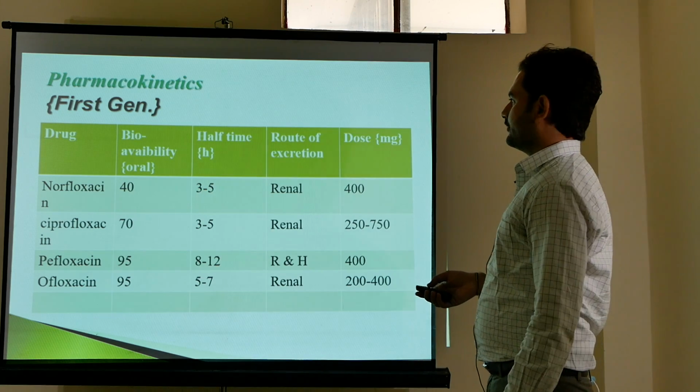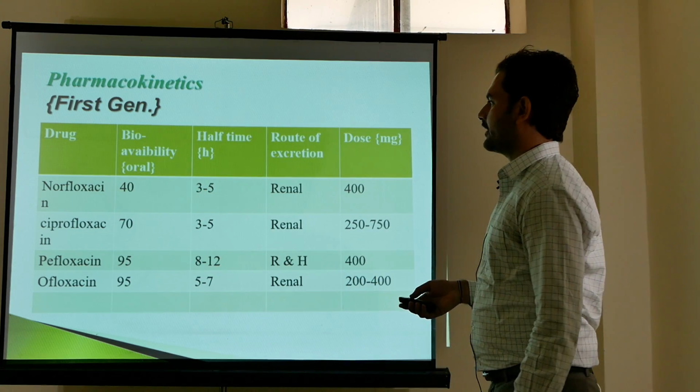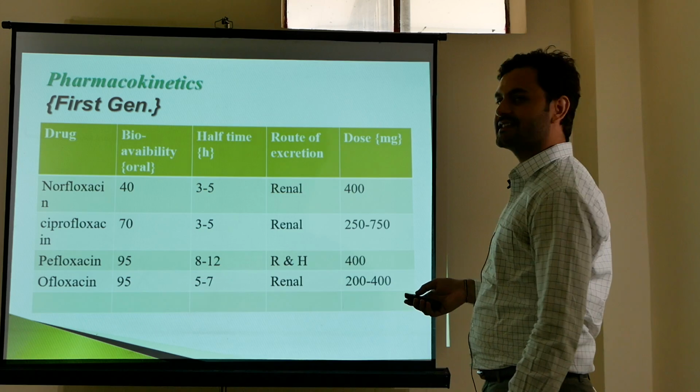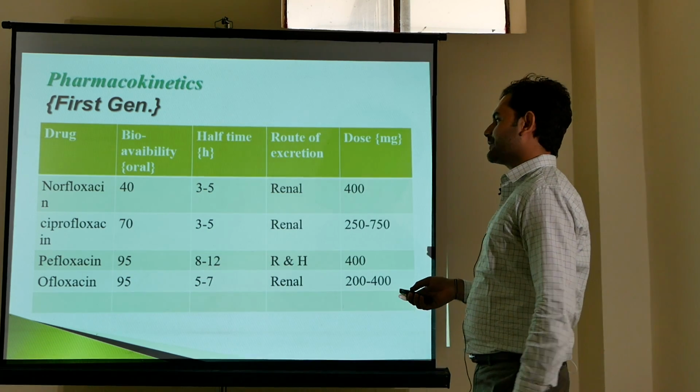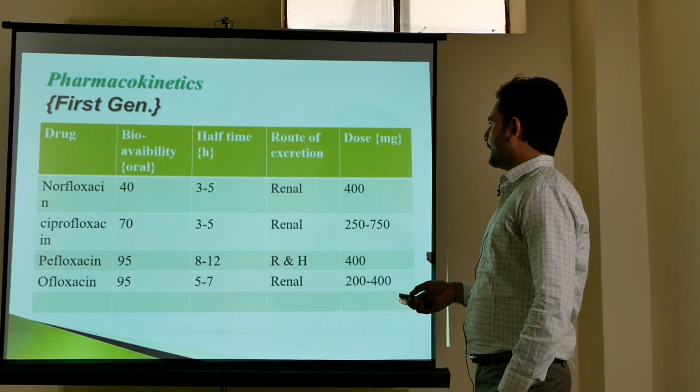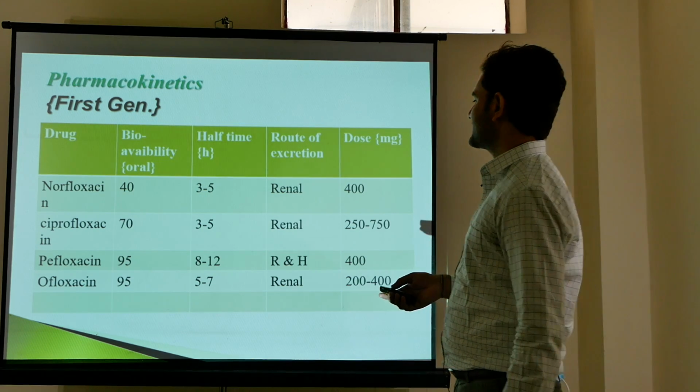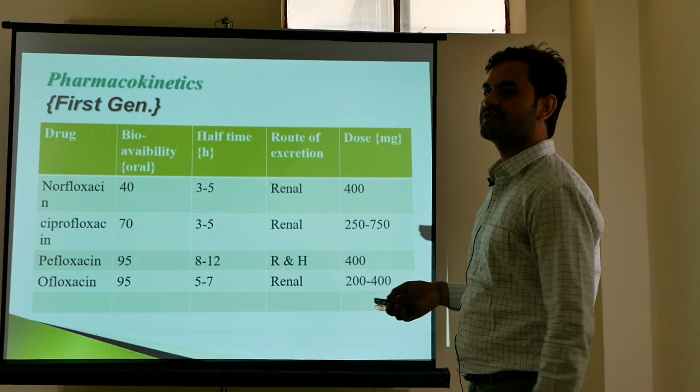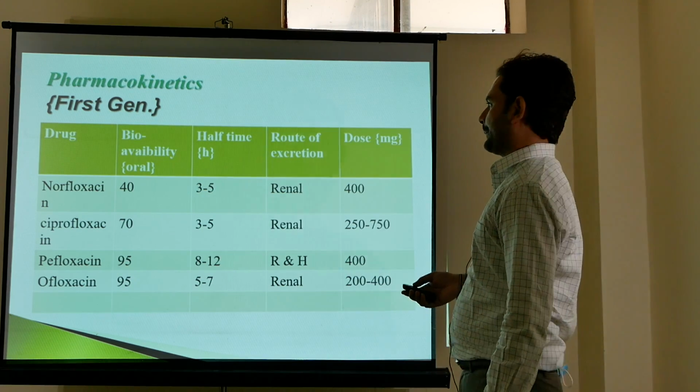The second fluoroquinolone is ciprofloxacin. Bioavailability of ciprofloxacin is 70%. Half-life of ciprofloxacin is 3 to 5 hours. The route of excretion of ciprofloxacin is renal, and the dose is 250 to 750 milligram per day.